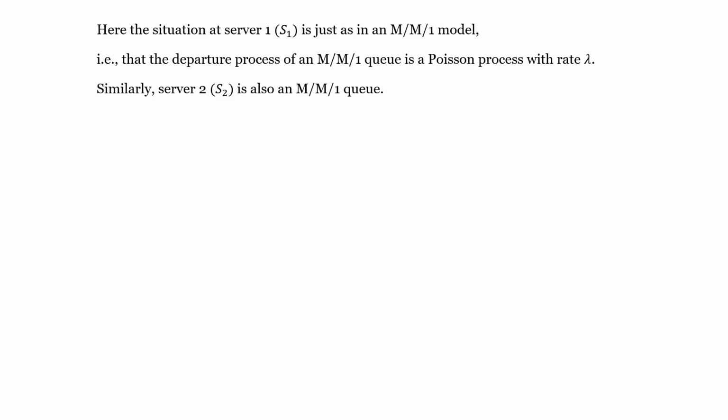Here the situation at server S1 is just as in the M/M/1 model. That is, the departure process of an M/M/1 queue is a Poisson process with the arrival rate lambda. Similarly, the server S2 is also an M/M/1 queue model.